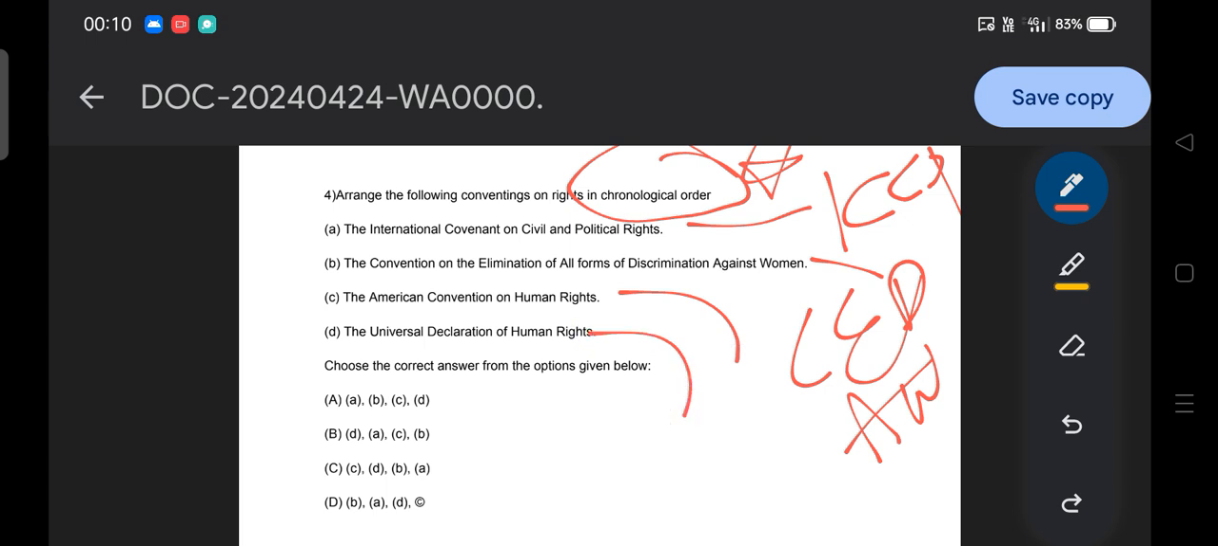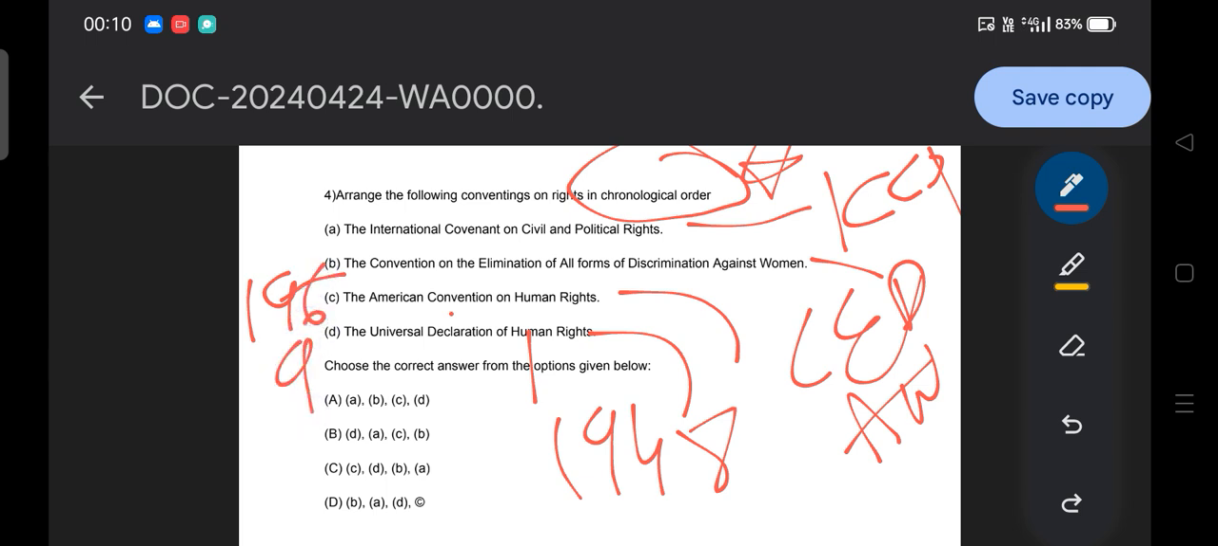What is the answer? This is factual information we need to remember because they can ask the question as correct or incorrect pairs. Simply, you can remember: 1948 UDHR, the American Convention is basically 1969, the elimination of all forms of discrimination is 1979, and the covenant is 1966. So you can match here D, then accordingly A, then C, then B: D A C B. So option B is the answer.